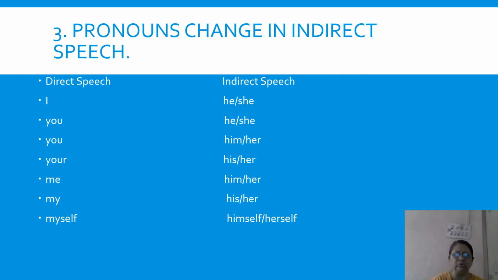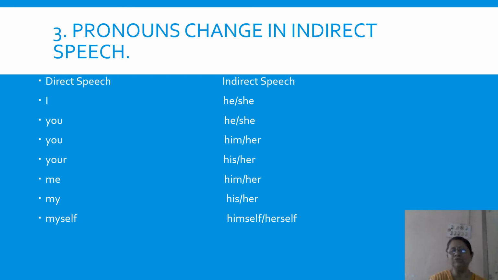Now the next rule, pronouns change in indirect speech. So what I have to change and to what that pronoun will change, these also you'll have to remember. If in direct speech within inverted commas you have I, then in indirect speech, it will be changed to he or she, depending on whether it is something said by a boy or a girl.